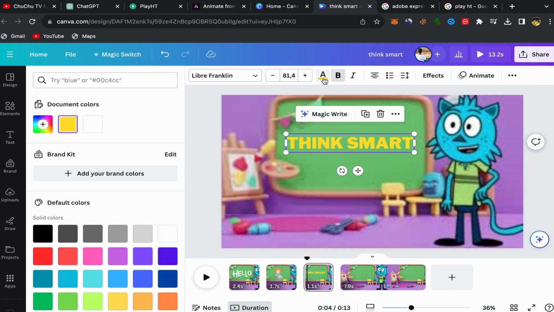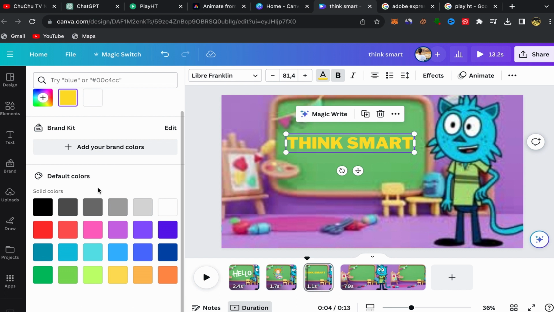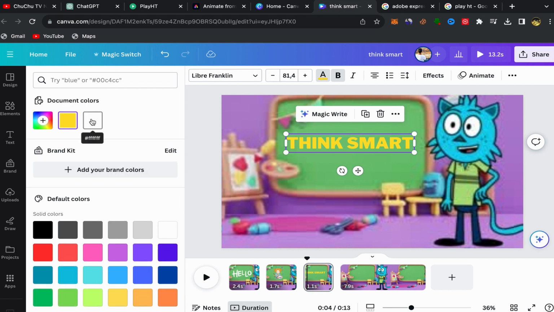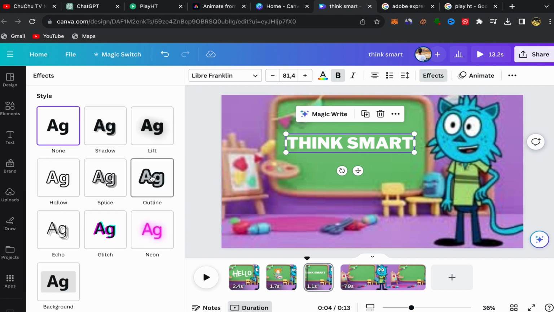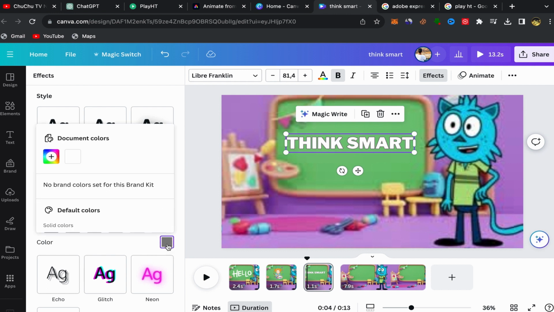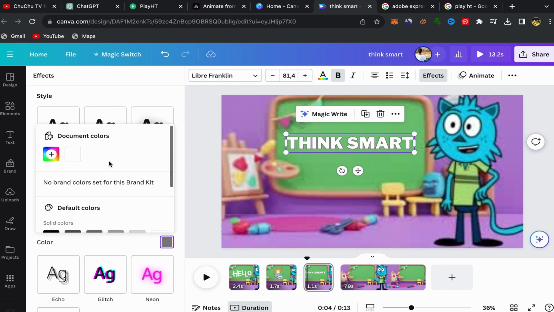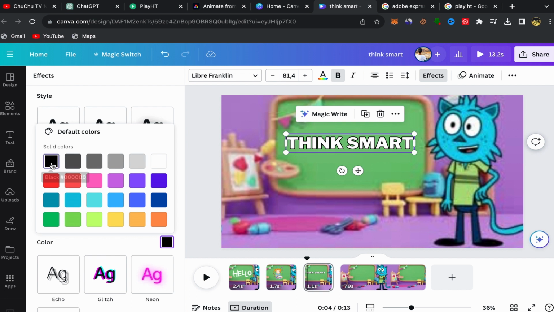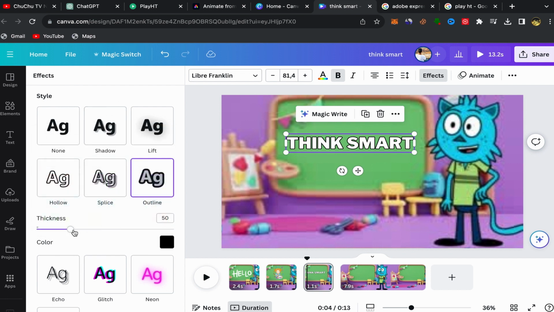I will change the color, click over here on color, text color. So I'm gonna choose, for example, let's choose white, and I will click on effect, outline. I'm gonna add outline over here. I will click on color and I will choose the black color. Then I'm gonna make this one like this.